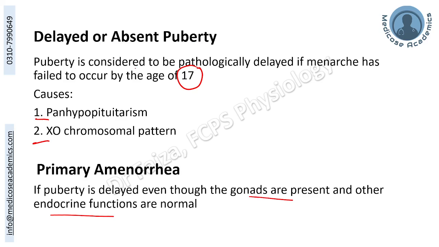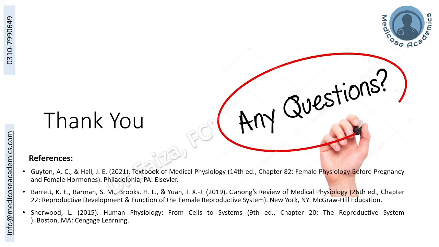And if otherwise other features of puberty are there, but only the menstruation cycle is not started, we will call it primary amenorrhea. In this, the other endocrinal functions and gonadic functions will be normal. That's all about the abnormalities of menstruation.